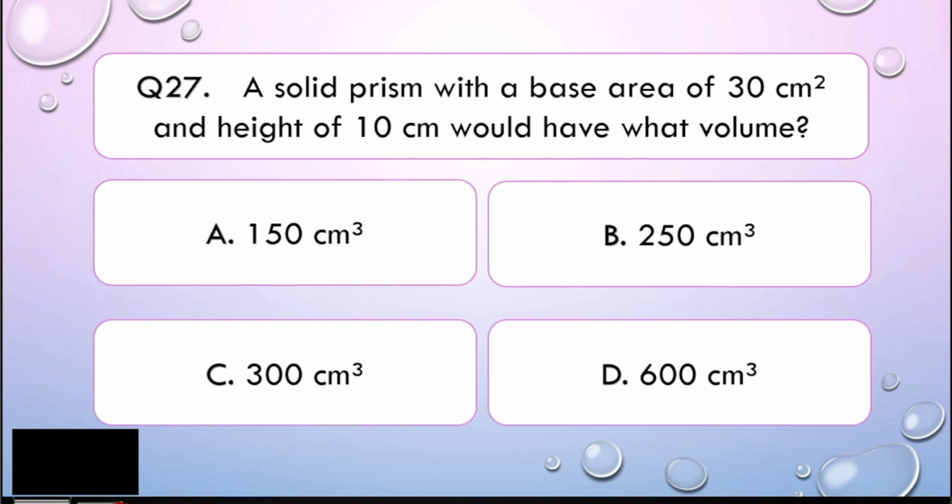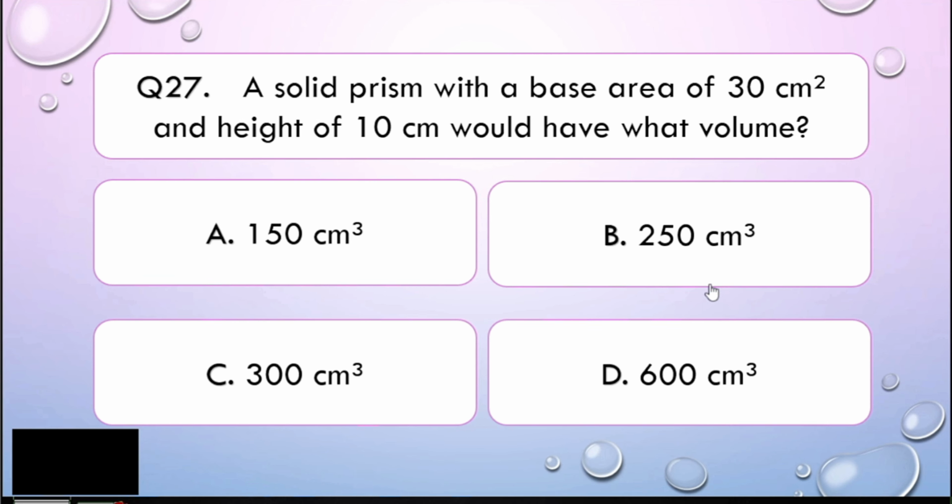Alright, math learners. Now remember, talking about prism earlier, the volume we got was length times width times height, right? Alright, so when you have a solid prism with a base area of 30, that is already in the degree of 2, as you can see here. So you just need one more degree. So you just multiply it by its height. So 30 times 10, you will get 300.